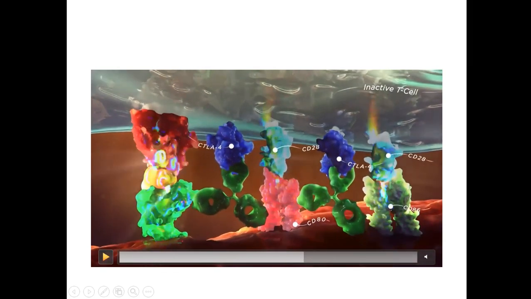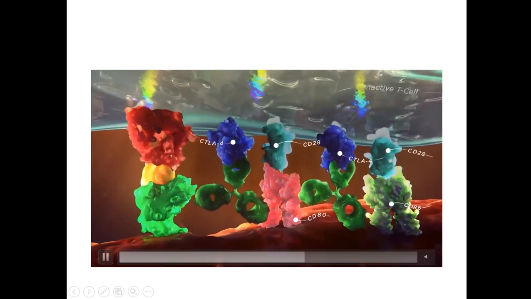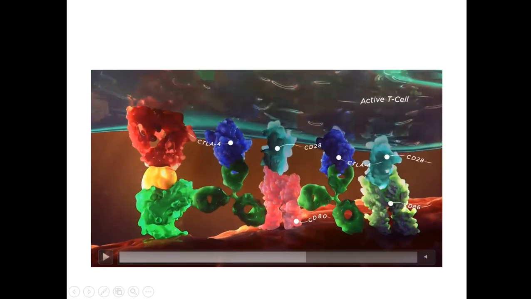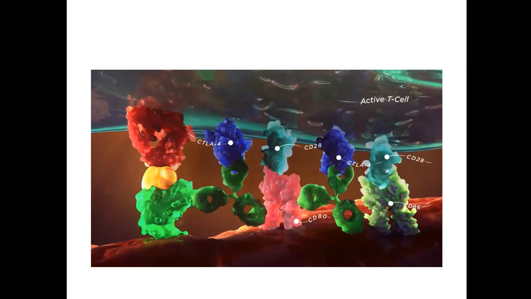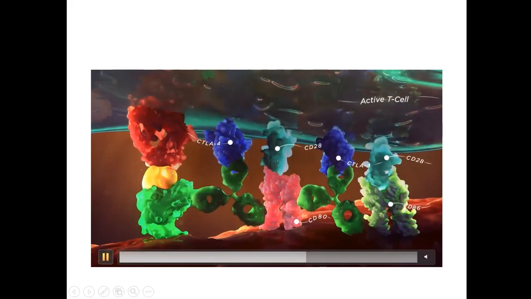Now this is a CTLA4 inhibiting molecule. We are giving a molecule to inhibit CTLA4. When we inhibit CTLA4, it will not bind to CD80 and CD86; instead, they can bind with CD28 and activate the T cell. So inhibition of CTLA4 helps to activate the immune system. It will activate the T cell and produce effector cells. That is the importance of CTLA4 inhibition.